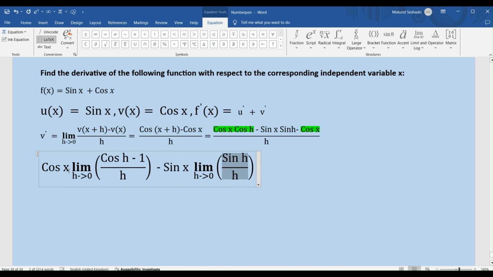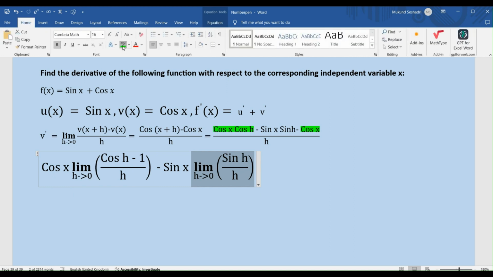So now we have two expressions which are quite familiar to us. The limit of sin h by h as h tends to 0 is 1. And the limit of cos h minus 1 divided by h is 0. If you haven't taken a look at my previous videos, you will see how I have solved for this, right?